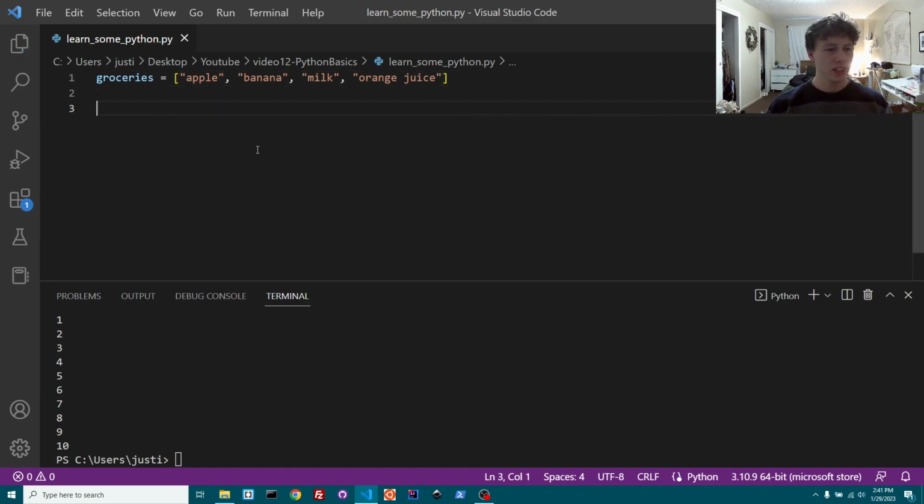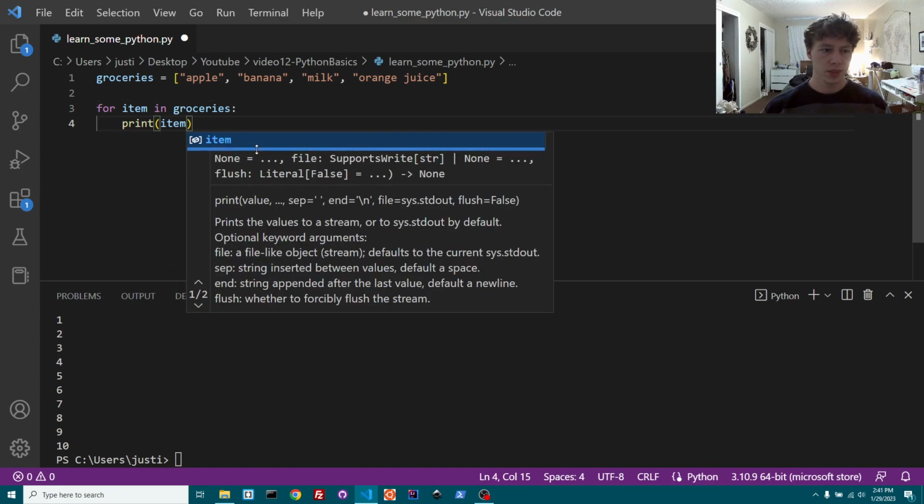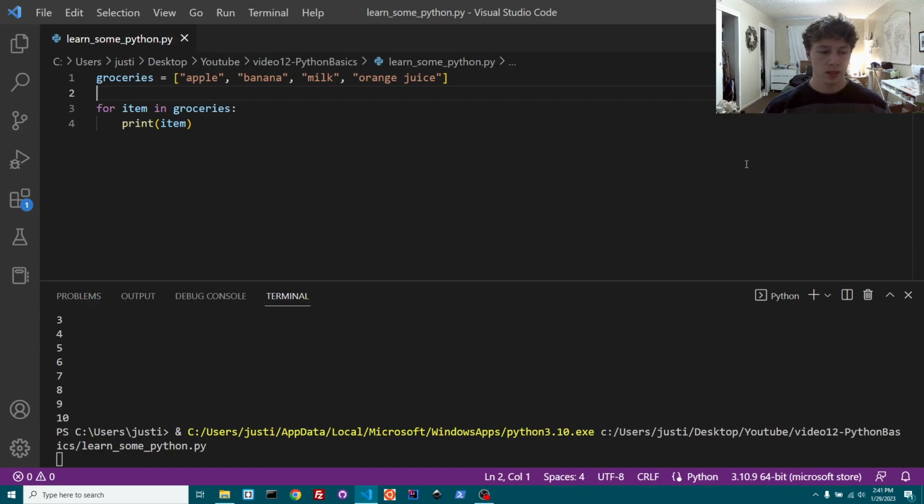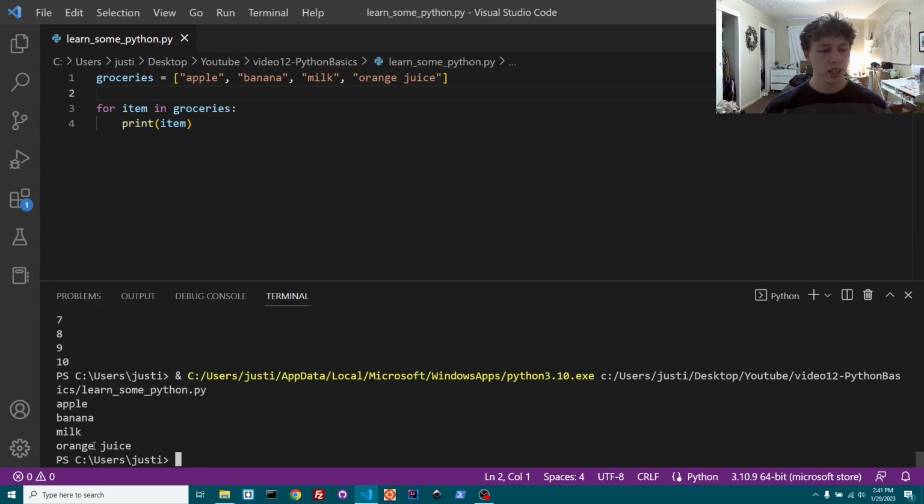So in a lot of languages this is different. I think this annoys some people, but in Python what you can actually do is iterate directly through the list. So you can just say for item in groceries, print item. It's kind of cool about Python. Sometimes it's a little annoying if you're wanting to do specific things, but it is cool the way that it iterates through lists. So by saying for item in groceries, it'll say for each item that's in this list, print it. So if you watch, it printed apple, banana, milk, and orange juice.